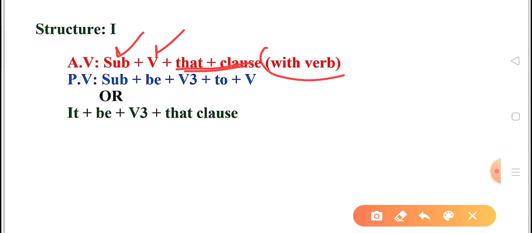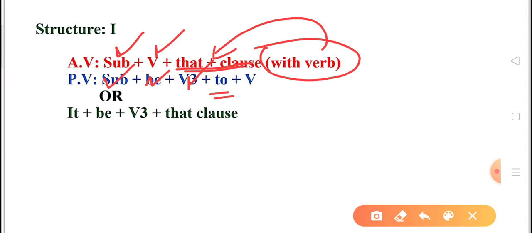This verb is a dynamic verb. When we change this sentence into passive, the structure becomes subject, followed by be form, then the third form of the verb, and after the third form we put to, and after to the verb mentioned in active voice will come in first form.